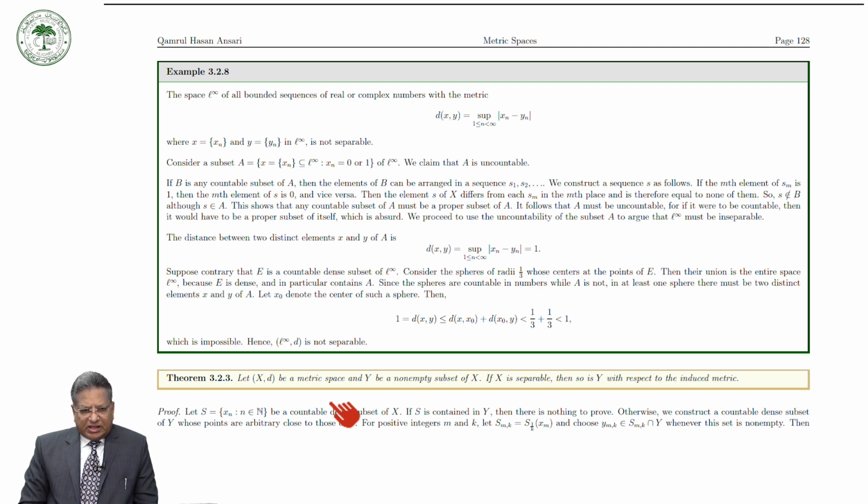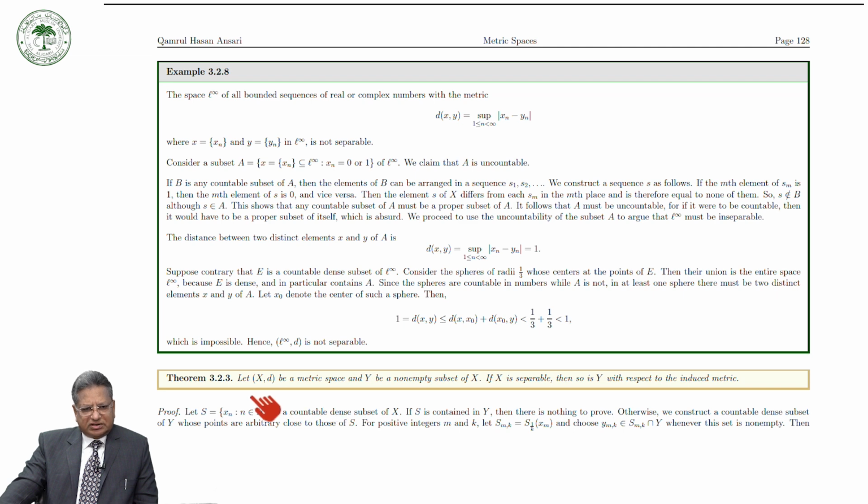Now suppose Y is a subset of X and (X,d) is a separable space. Can we say that Y is also separable with respect to the induced topology? Yes, and that we will prove in our next theorem.